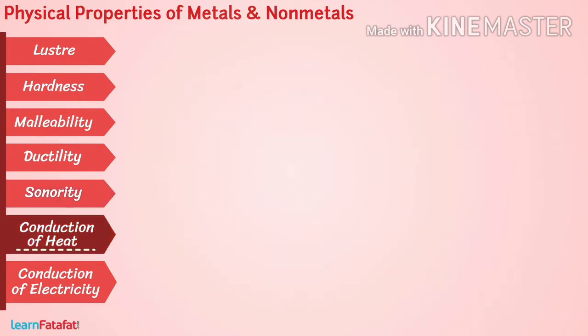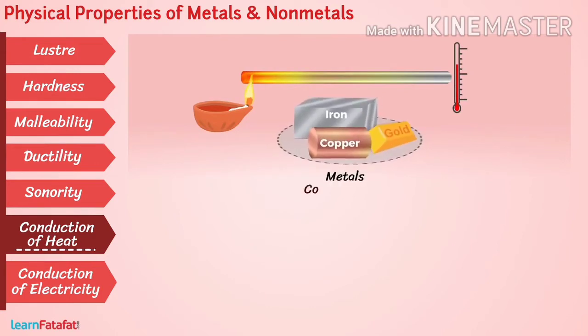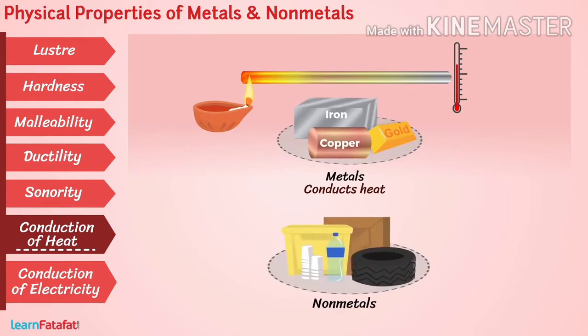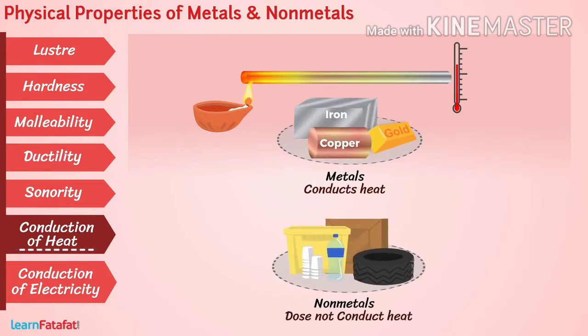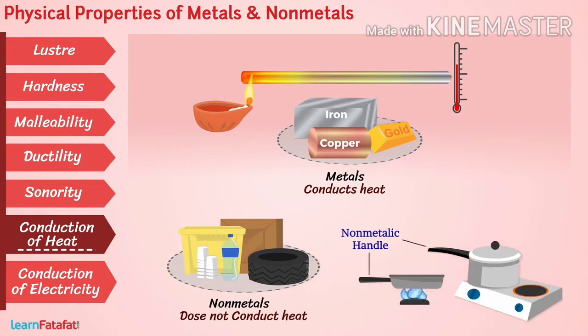Conduction of heat. If one end of an iron rod is heated, then we can feel a rise in temperature at the other end also. This means that metals conduct heat. Nonmetals do not conduct heat. If nonmetals conducted heat, would it be possible to use them as handles for cookers and pans? No.